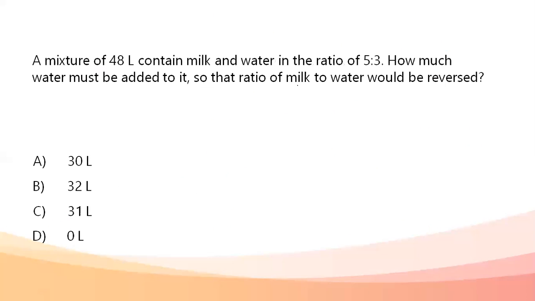Okay. Next question we can see. A mixture of 48 liters contains milk and water in the ratio of 5:3. How much water must be added to it so that the ratio of milk to water would be reversed? Okay, so right now the ratio is 5:3, and I need the reversed ratio to be 3:5. This is what is needed. This is what they mean by the reversed ratio.